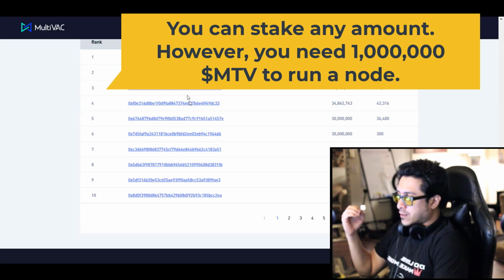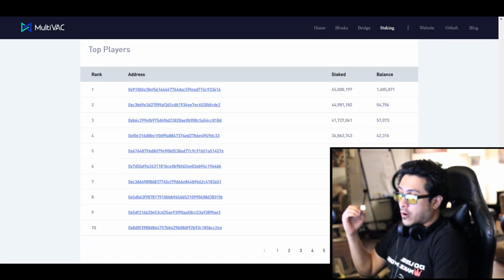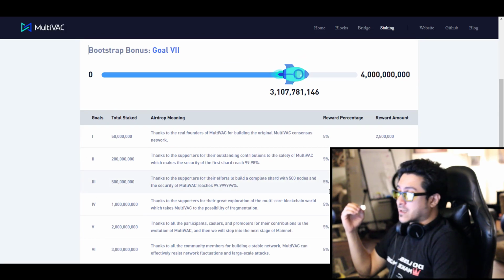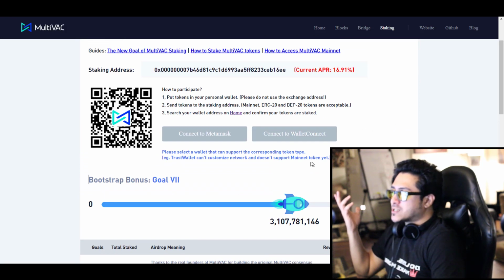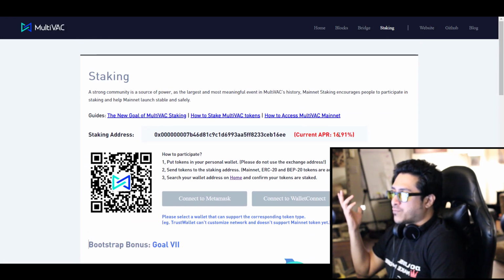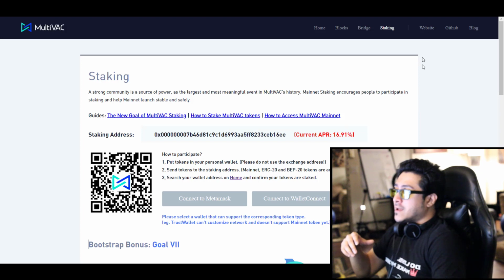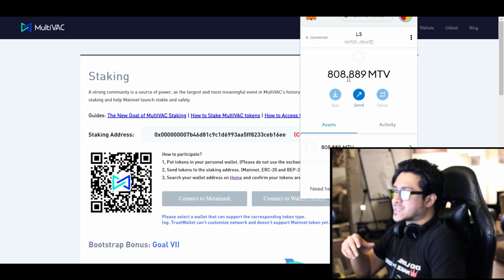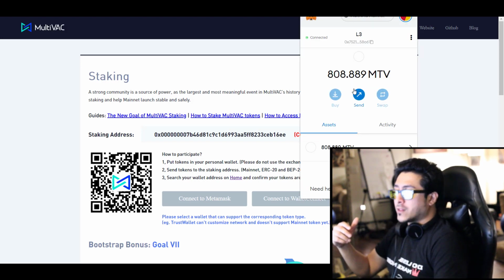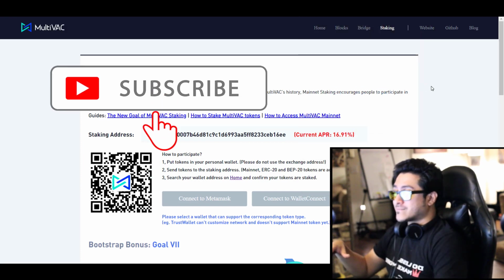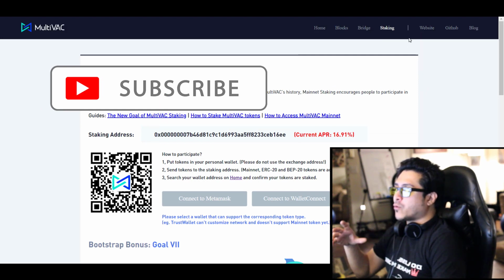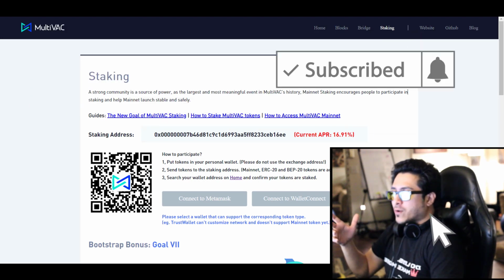You can actually see your wallet here, and you can see how much each wallet holds and how much they're staking. Full transparency is right there. So that's amazing. Promising project. That's how you stake it. And once you stake it, you're getting a 16.91% APR, and all the rewards get sent directly to your wallet, airdropped every single day based on how much you have staked. Love it.